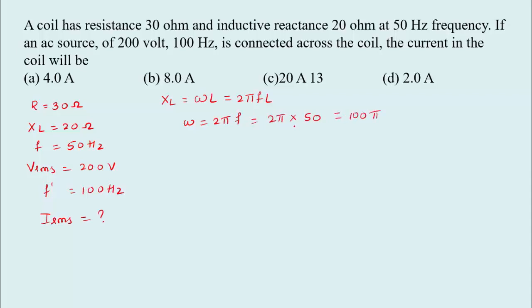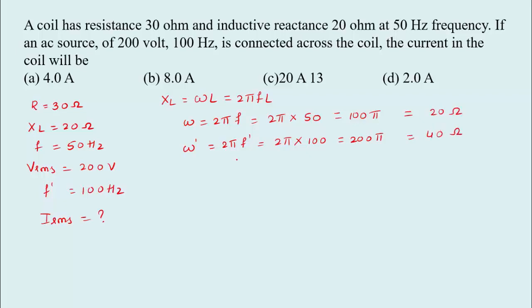When the source is connected to 200 volt, frequency changes from 50 to 100. Let us take it as omega dash equal to 2 pi F dash. So 2 pi into 100, that gives 200 pi. So here it is already given inductive reactance is 20 ohm. Here it is doubled. Double means directly I can write it as 40 ohm.